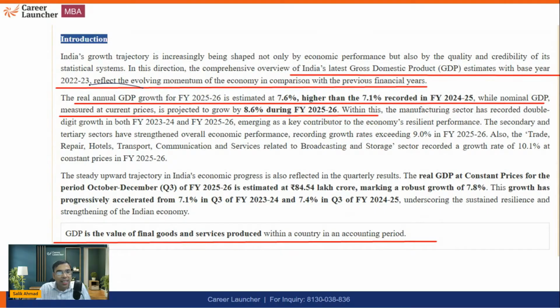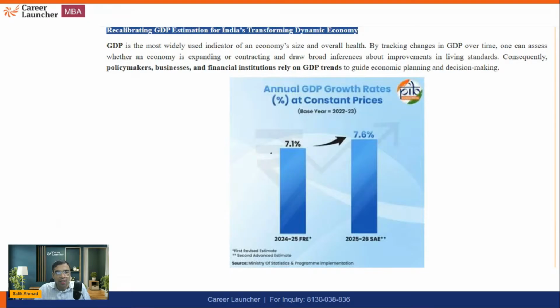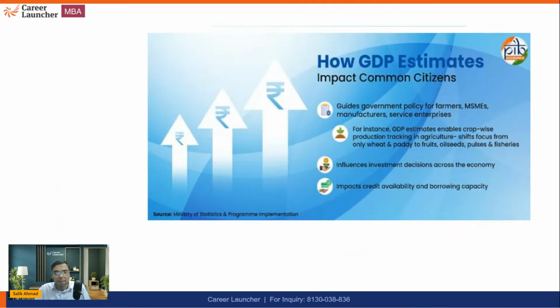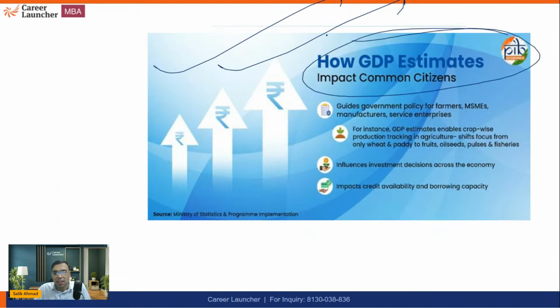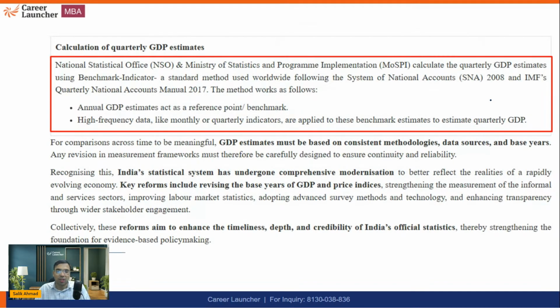When we are talking about real GDP, we must be talking about the base year along with it. You can see it here. The base year is now 2022-2023. You can read further in detail about the impacts of GDP. When we calculate the GDP, the government gets to know how to come up with a new policy. And that's the important thing.